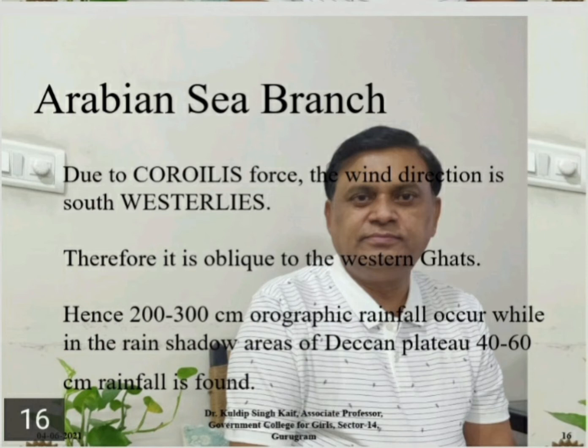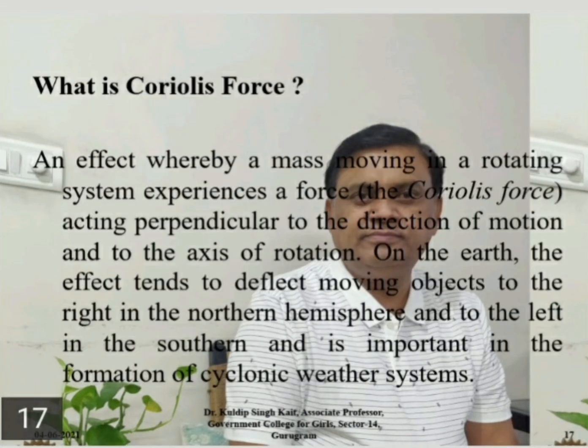Arabian Sea branch. Due to Coriolis force, the wind direction is southwesterly. Therefore, it is oblique to the Western Ghats, which has 200 to 300 cm orographic rainfall, while in the rain shadow areas of the Deccan Plateau, 40 to 60 cm rainfall is found. What is Coriolis force?